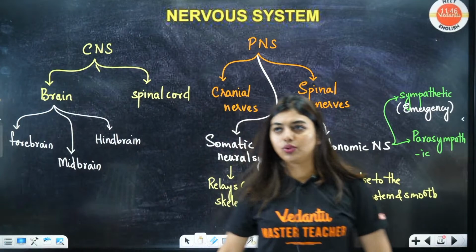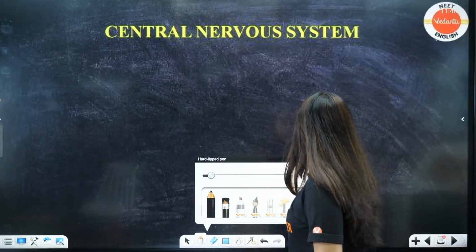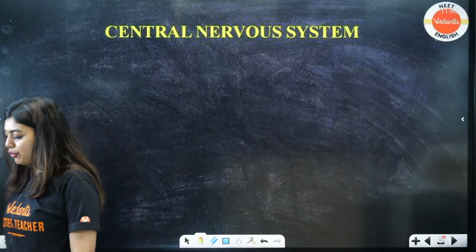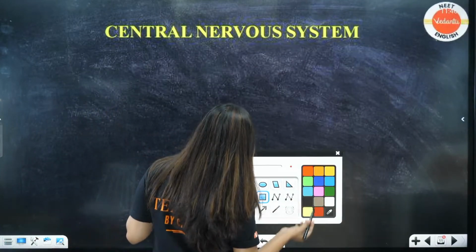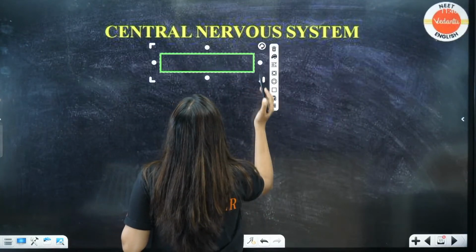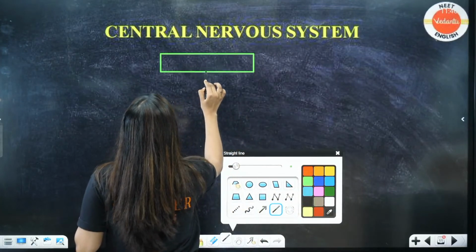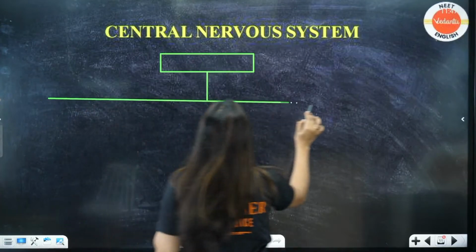Okay, let's continue. Now, central nervous system, here we start with the brain. Students, I want to actually draw the box, but I don't think it's going to happen. The brain has three portions.